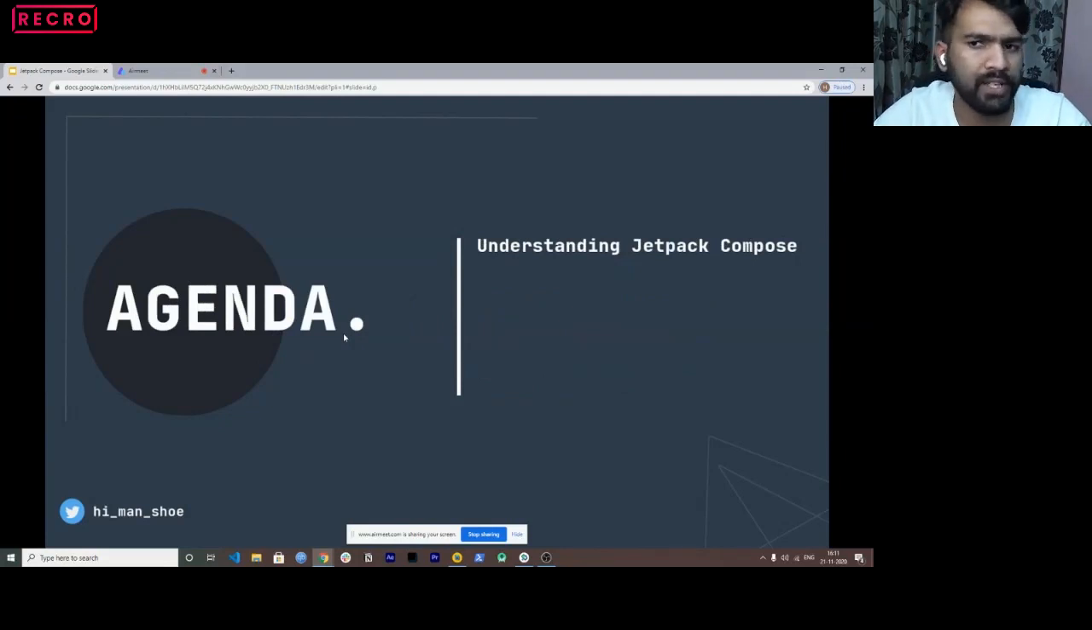Going to the agenda for this specific talk. The first is we need to understand Jetpack Compose. That's the basic thing: why we need it, what Compose is, and what we are doing with it, right? Second is, this is not actually something I wanted to keep, but this is for engineers who like to see how things work.